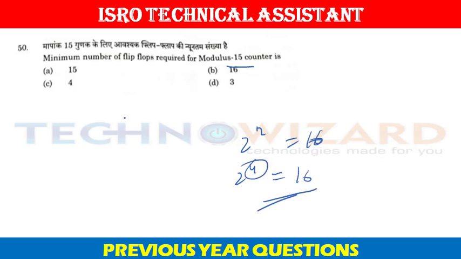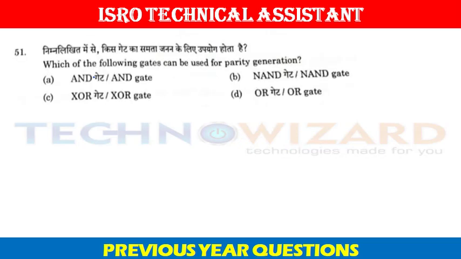Therefore, n is equal to 4 bits. Therefore, 4 flip-flops are needed to implement a mod 15 counter. Question number 51. Which of the following gates can be used for parity generation? Only the XOR gate can be used for parity generation. Parity can be of two types, that is even parity or odd parity.